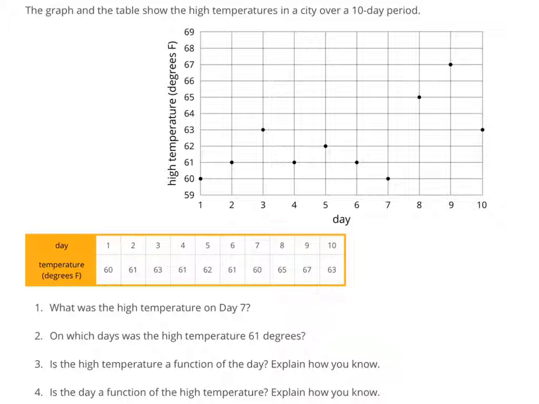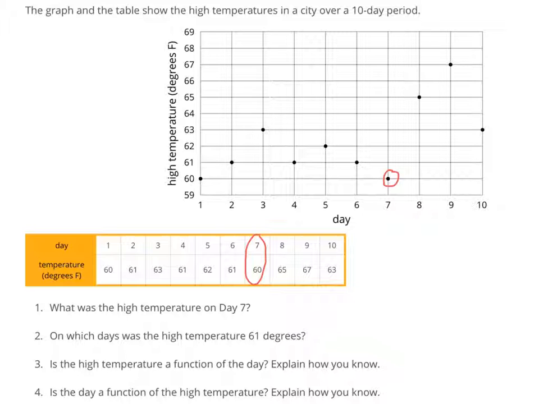So to know what the highest temperature was on day 7, you can do either. You can either look at the graph and see that the point is right here at 60, or you can confirm that by looking at your table. So that's 60 degrees Fahrenheit. When you type it into assessments, you're just going to type in 60.